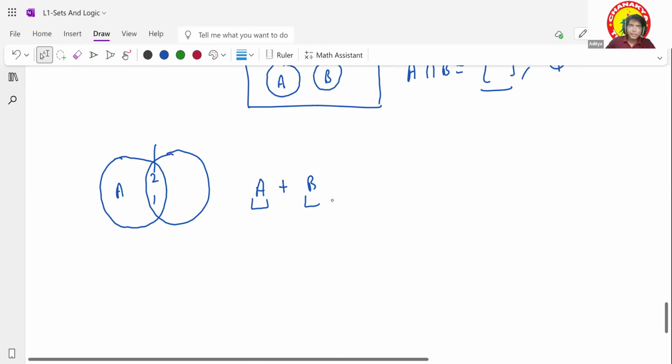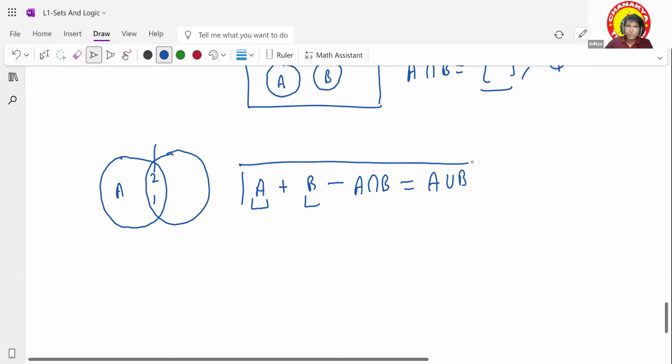To get the total number of elements, I have to subtract the intersection portion. If I do that, I will get the union, right? So this is your formula.